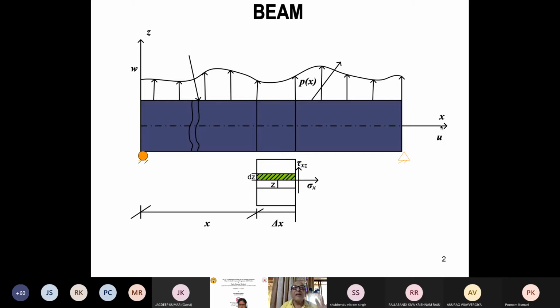By assuming some variation of displacement through the thickness. And that is how there are so many theories of beams and plates, because everybody has assumed or improved from the original assumption of Bernoulli-Euler. So based upon the assumption, you can go on improving and getting better and better theory.